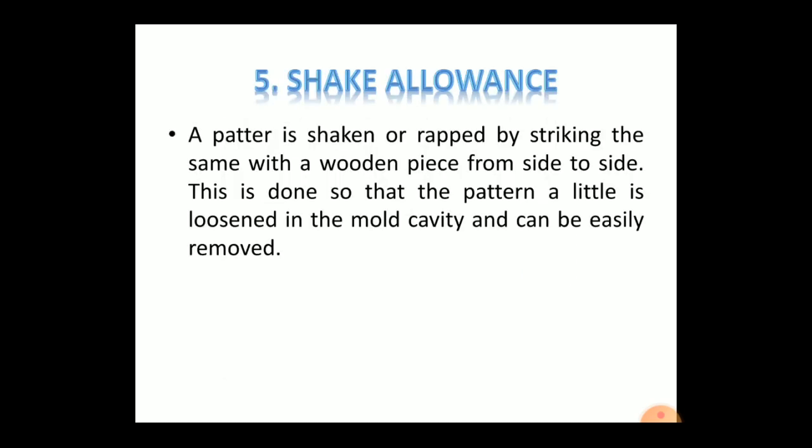Then the last one is the shake allowance. In shake allowance, when a pattern is rapped in the mold before it is withdrawn, the cavity in the mold is slightly increased. So in order to compensate for this, the pattern is made slightly smaller than the actual. This allowance is called shake or rapping allowance. All allowances except shake or rapping allowance are positive, but rapping allowance is negative. The magnitude of shake allowance can be reduced by increasing the taper.